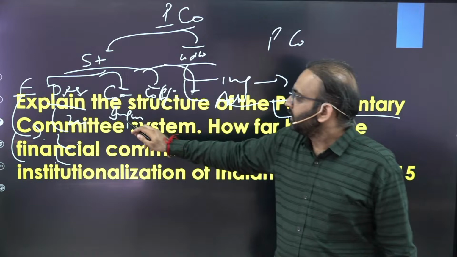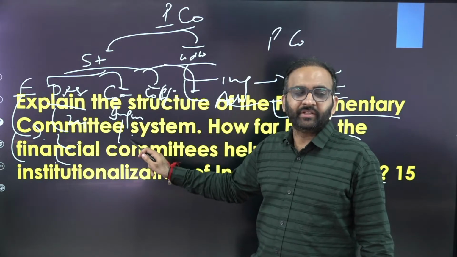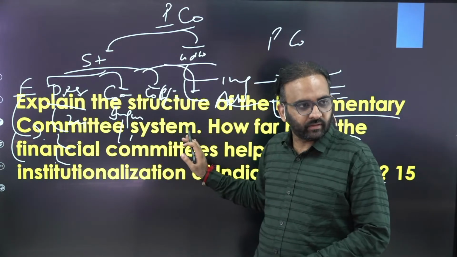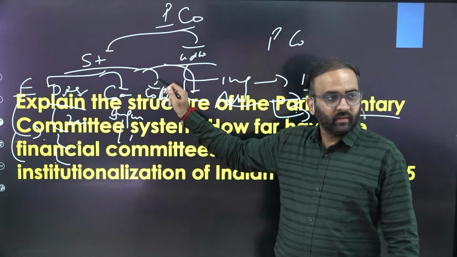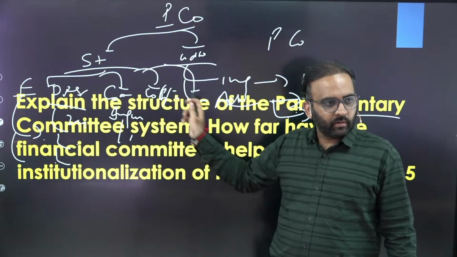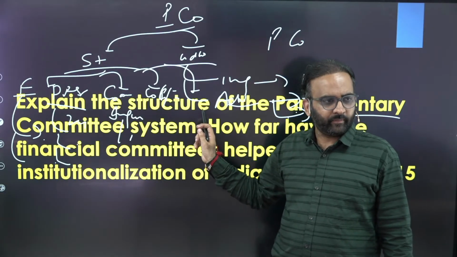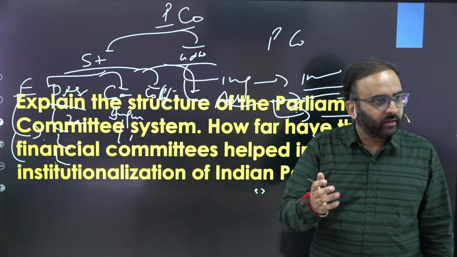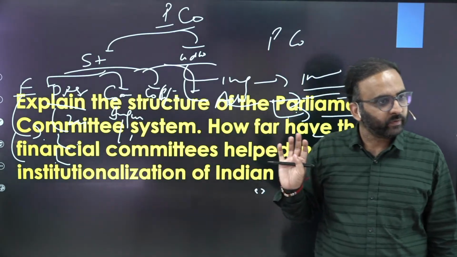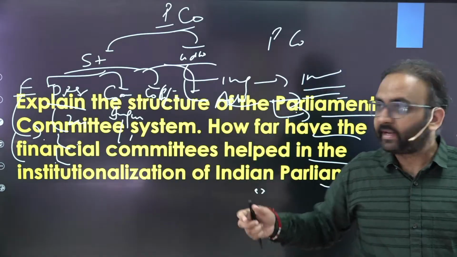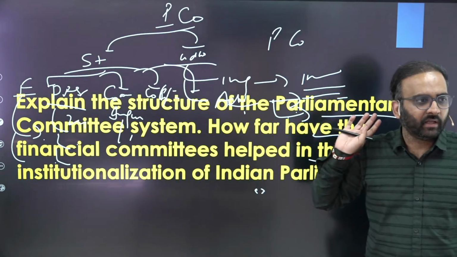So here, whatever committees you remember, mention them. You may not remember each and every committee under committee on inquiry, committee on scrutiny, or committee on functioning of the legislature. One or two committees you may remember, just write them as examples. Get the point? So by flowchart, you should attempt this first part of the question.